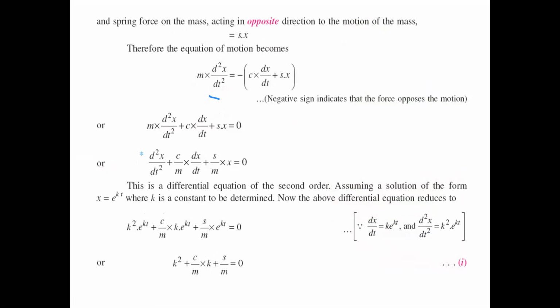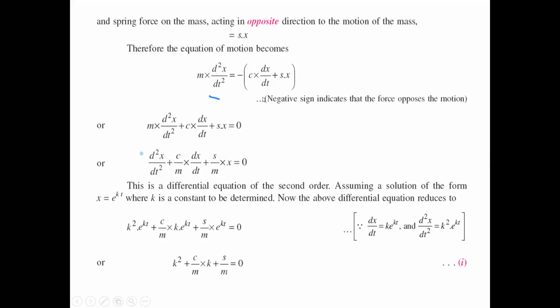Why? Because the spring force tries to stabilize the system, going upside, and damping also drags the forces to the upside, so c into dx by dt is given with a negative sign. So m into d square x by dt square equals minus c into dx by dt minus sx.